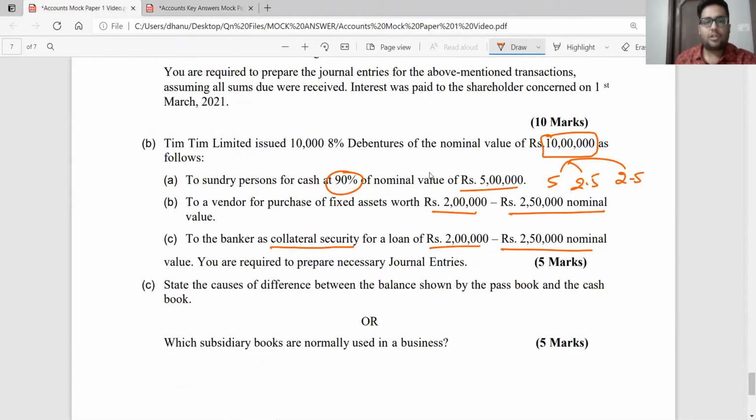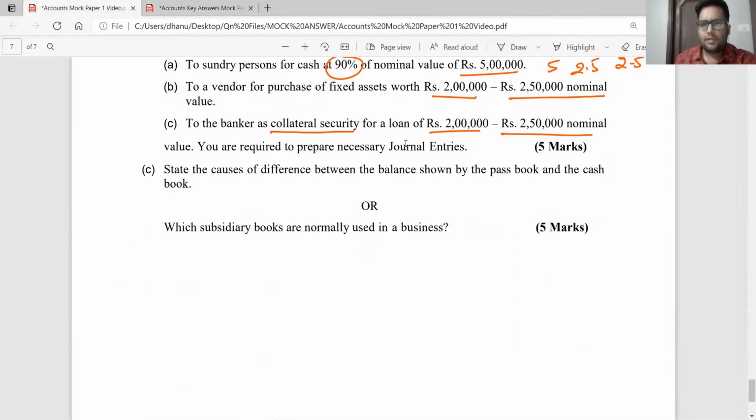Coming to the last question, question number 6C, theory question. State the causes for differences between the balance shown as per passbook and cash book. What are the causes for differences? Okay, which subsidiary books are normally used in the business? Both very simple questions. Let us look into the suggested answers.